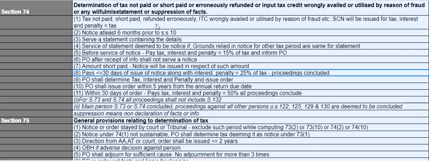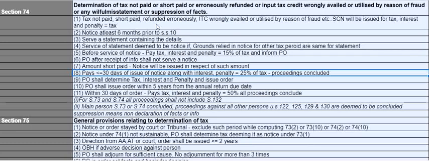Under section 73, if you pay within 30 days of notice, there is no penalty, but here you have to pay a penalty which is equivalent to 25% of tax. And the proper officer has to determine the tax, interest and penalty and issue an order if you are not paying within 30 days of issue of notice. And this order has to be passed within 5 years from the annual return due date, as discussed.